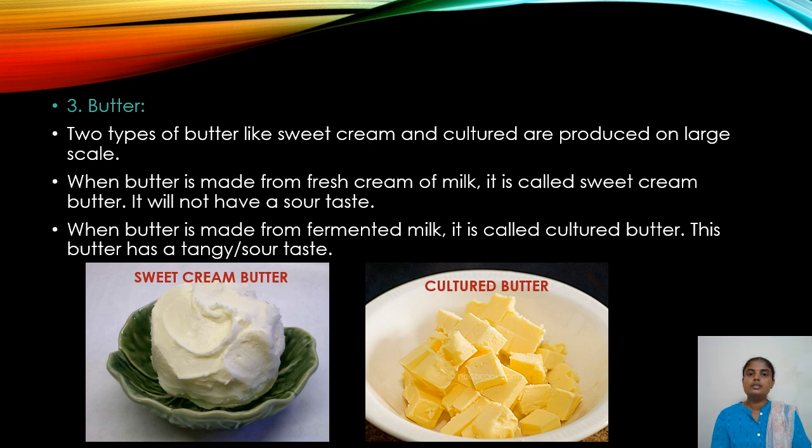When butter is made from cultured or fermented milk, that is curd or yogurt, it is called cultured butter. This type will have the tangy or sour taste. So, to produce a cultured butter, microbial strains are used.